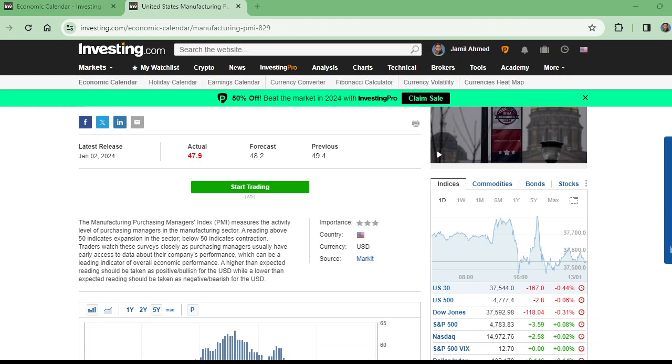This is the series of data released for different currencies, and this was on the 2nd January 2024.